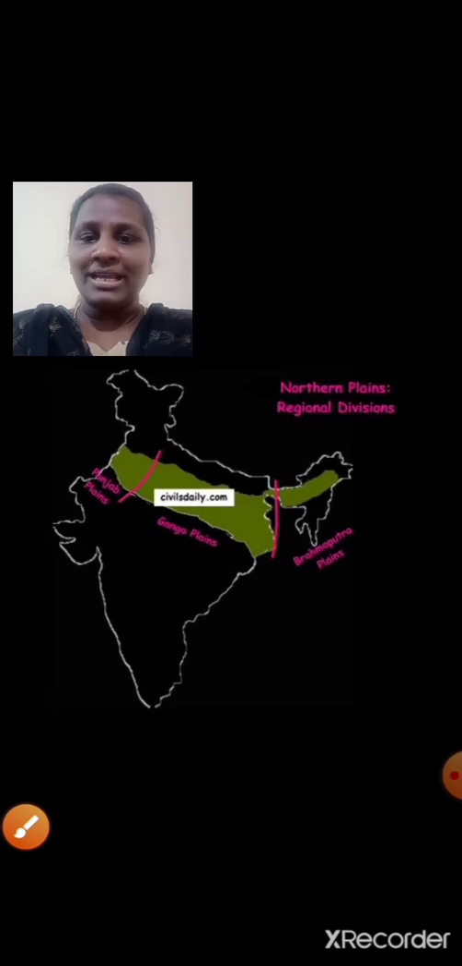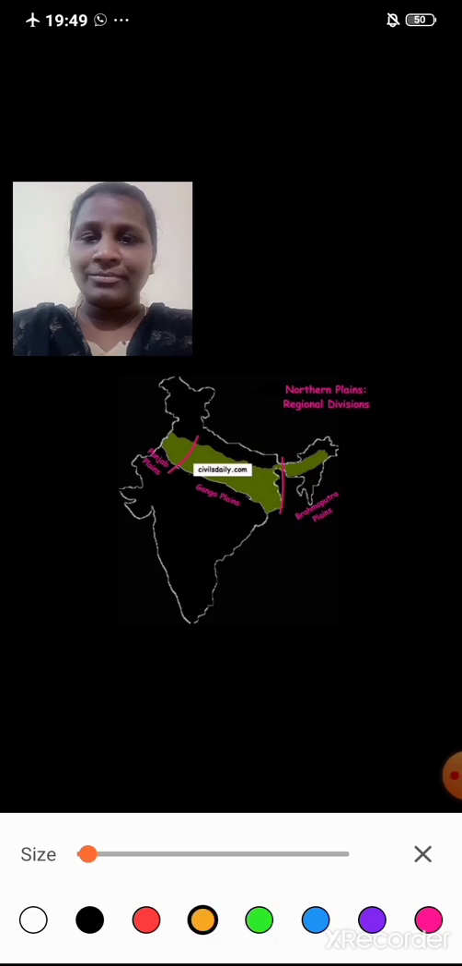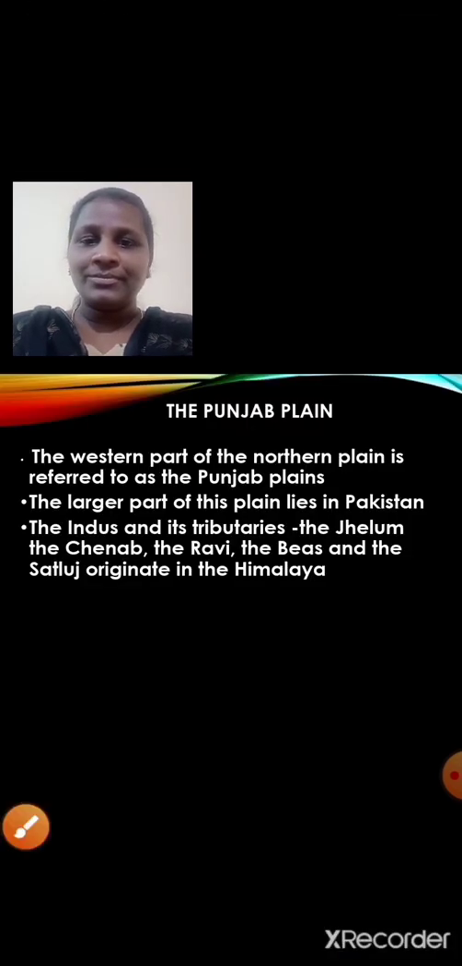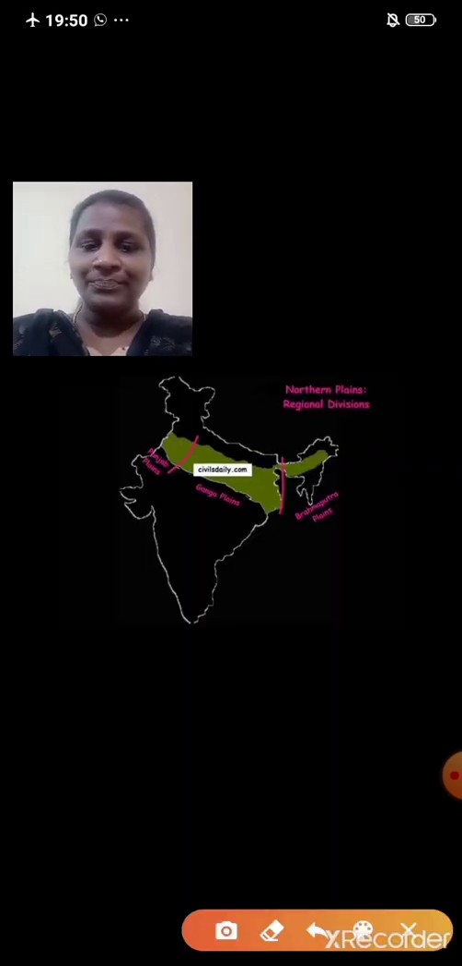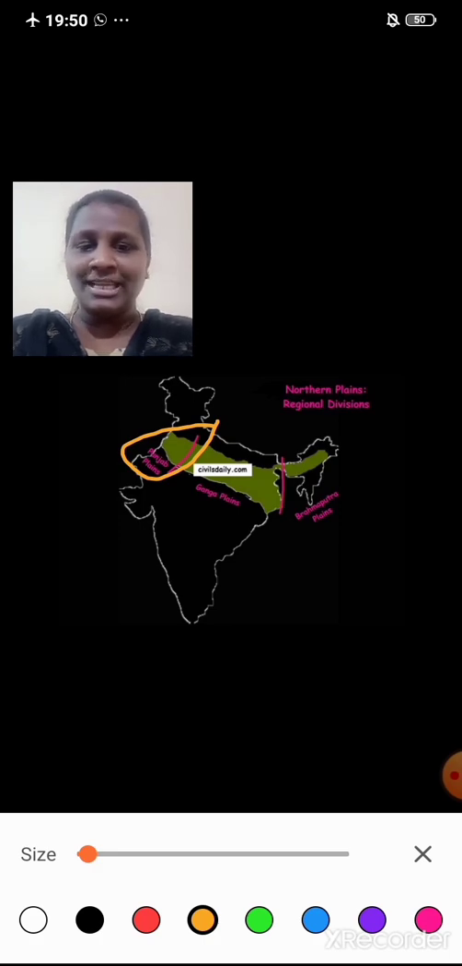Here in this map you can see this portion is the Punjab Plain, this is the Ganga Plain and this part is the Brahmaputra Plain. Okay. Now first let us start with the Punjab Plain. The western part of the northern plain is referred to as the Punjab Plains. So you can see here, students, on this map, the western part of the northern plain is the Punjab Plain.